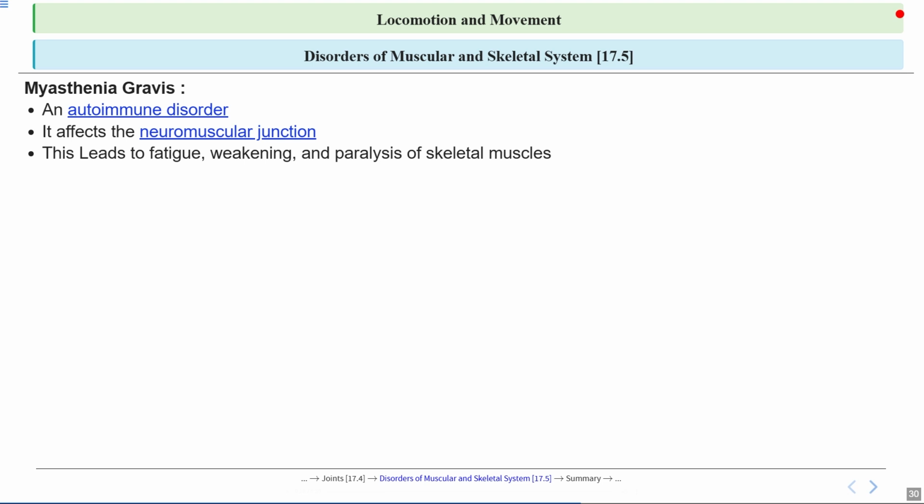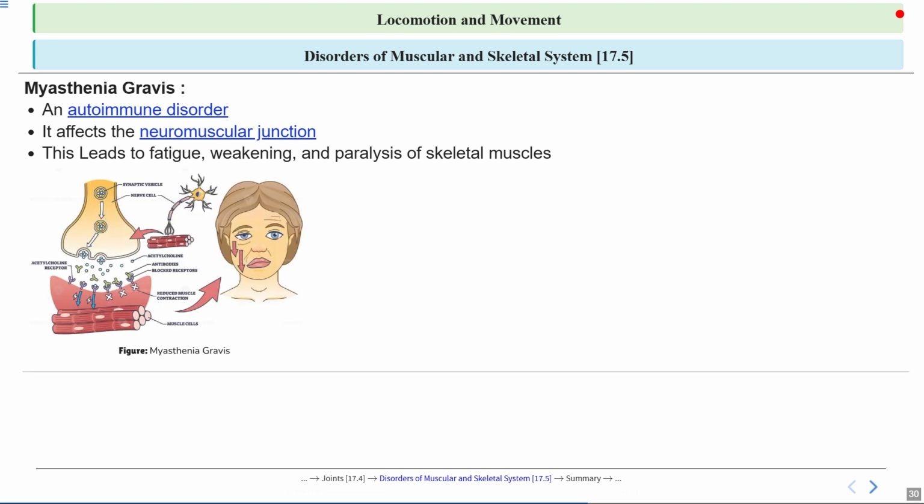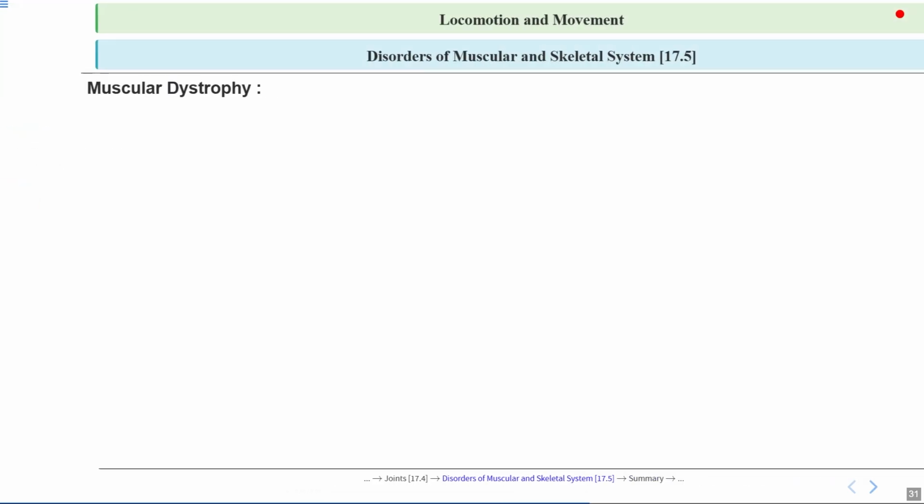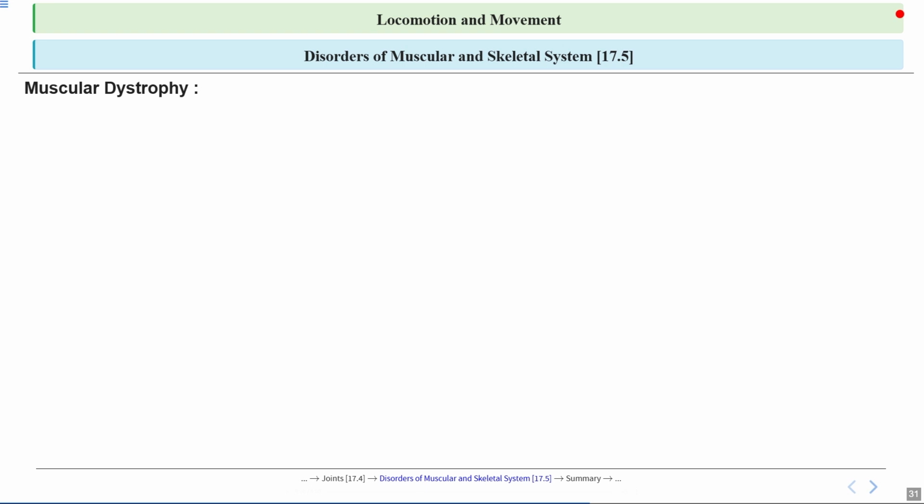Imagine trying to lift something heavy over and over. Eventually, your muscles will get tired. In this disease, even simple movements can become exhausting because the muscles aren't getting clear signals. As you can see, the image helps illustrate what's happening at the neuromuscular junction in myasthenia gravis. You can notice how the connection between the nerve and muscle is disrupted. These kinds of visuals help us understand why the muscles become weak. Okay, so that was an autoimmune condition.